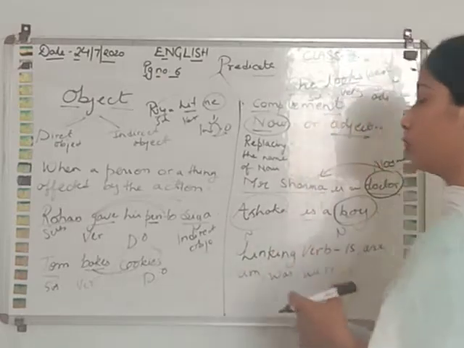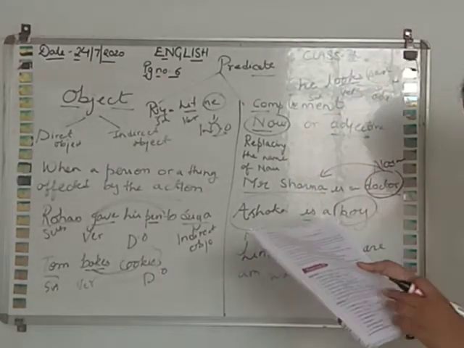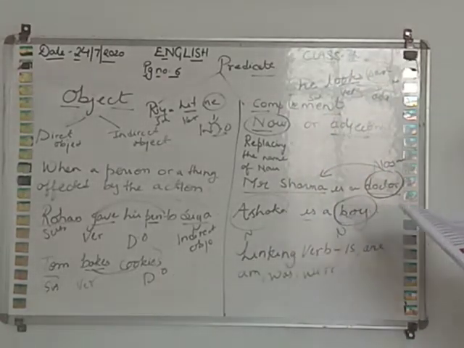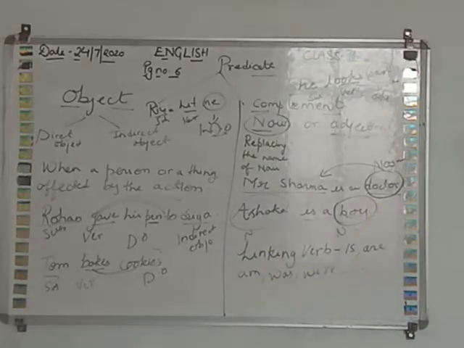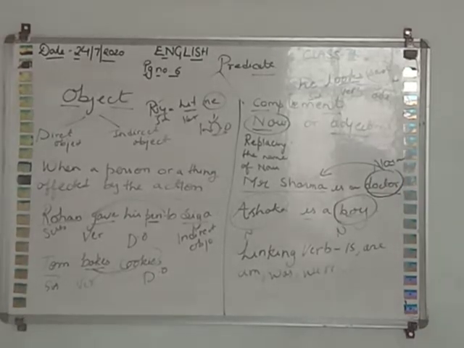Just go through this and read the definition given on page number 6 and 7. After that we will do the exercises: exercise 6, 7, 8 and 9. First of all, read the definition given on page number 6 and 7.